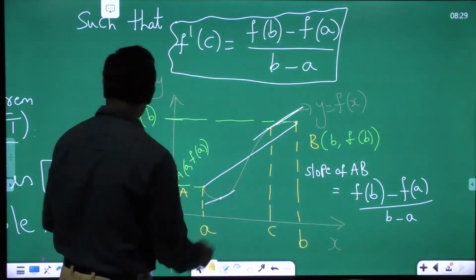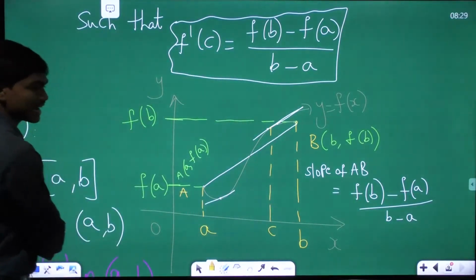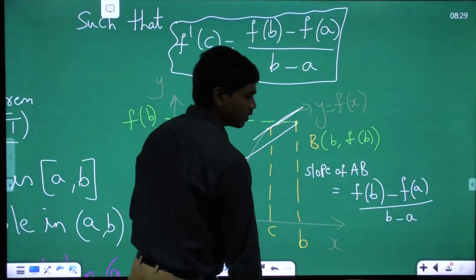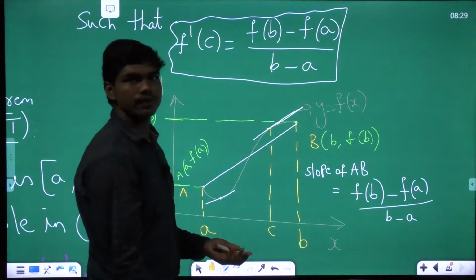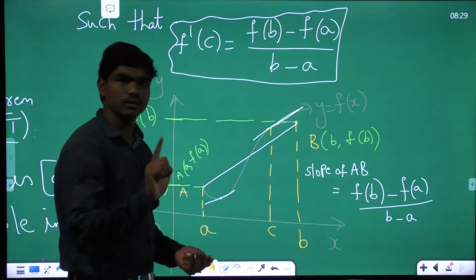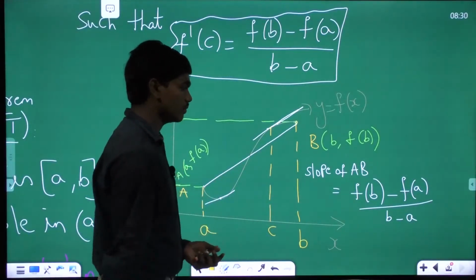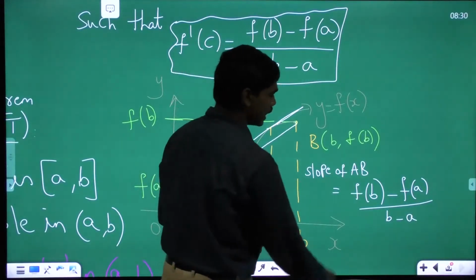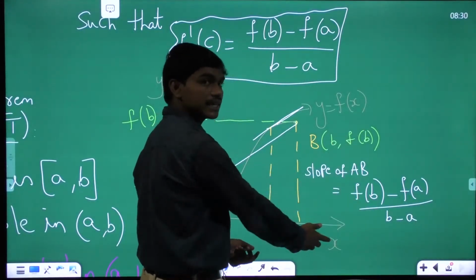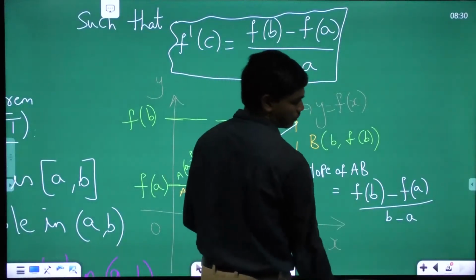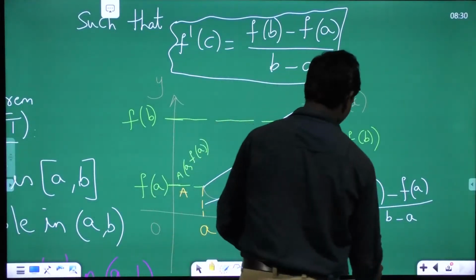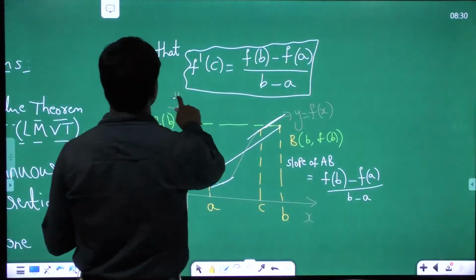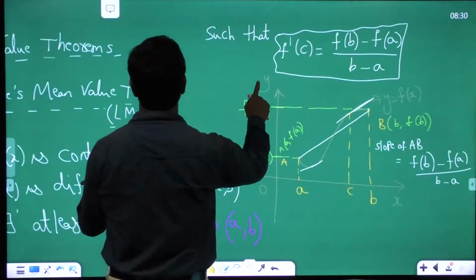There can be many points, and that's why, if you remember, I mentioned at least one. There can be many. How many such C can exist, sir? Depending upon the function, but we can assume there will be at least one. There can be many, depending upon what f of x you are dealing with. I'll show you. There can be an infinite number of C's as well for a given function. I'll show you in an example shortly. So this is the basic thing of Lagrange's mean value theorem.